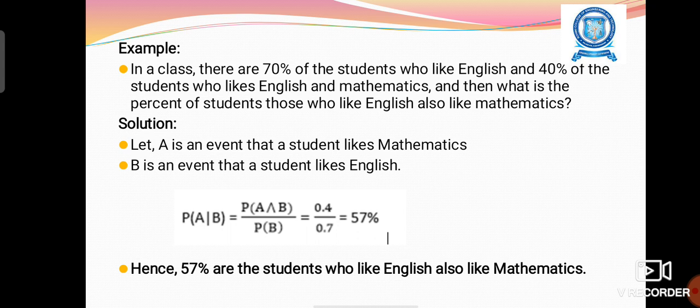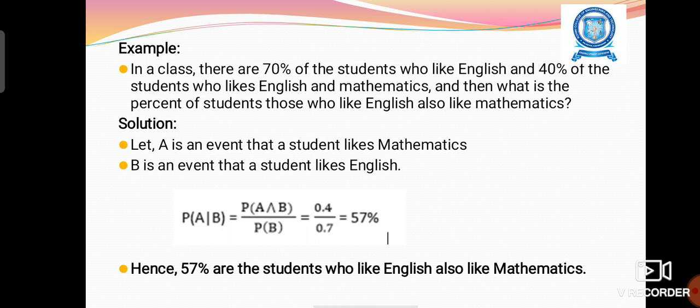P of A given B is equal to P of A and B, that is, the students who like both English and maths, divided by P of B. We already have the value for P of A and B, that is 40%, which in probability we write as 0.4.